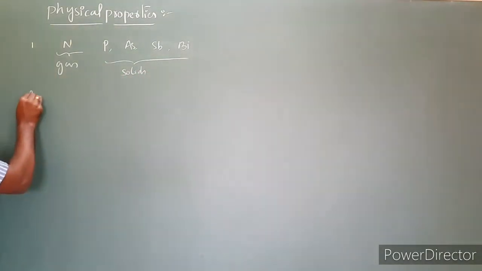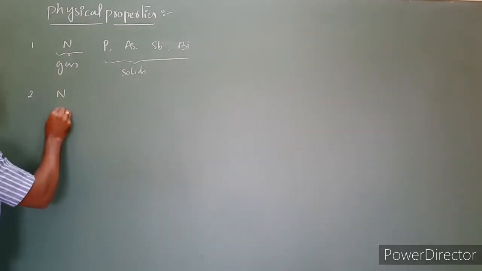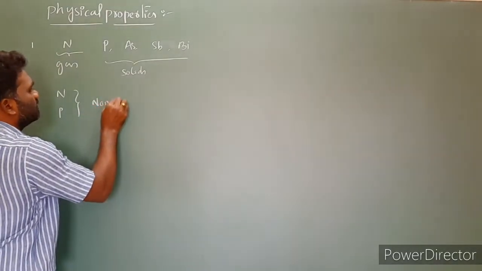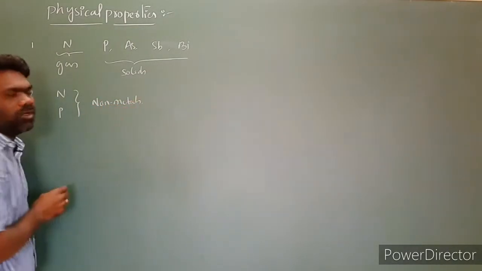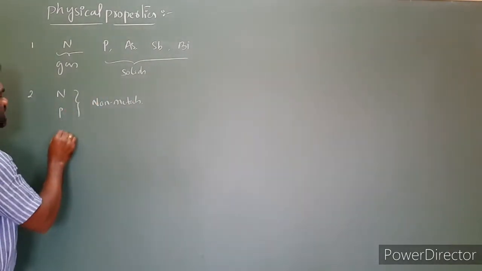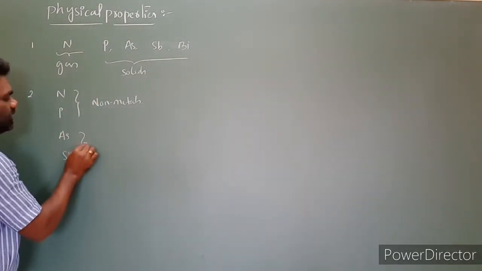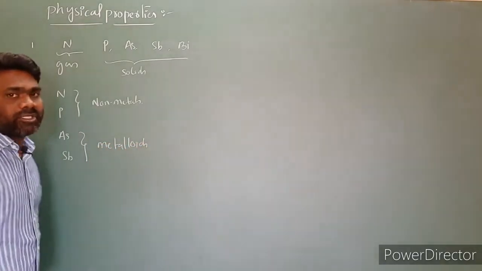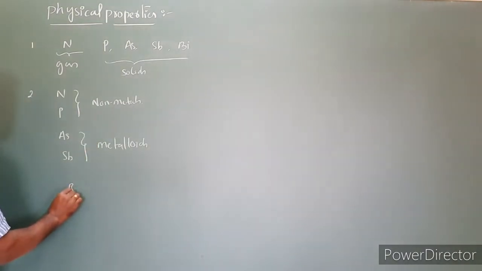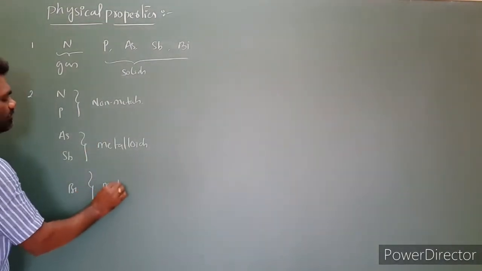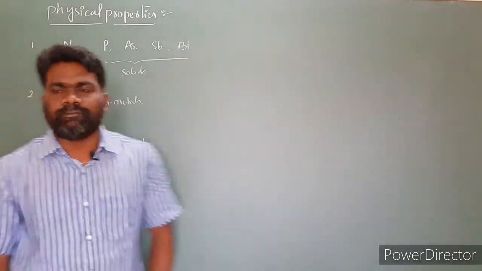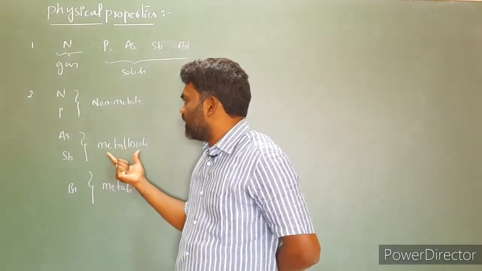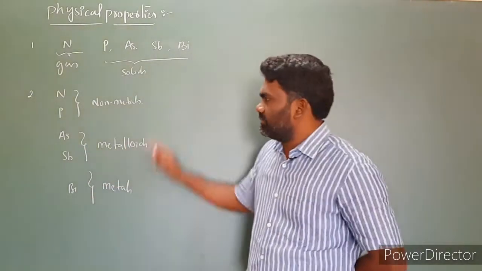Next point. Nitrogen and phosphorus are non-metals. The next elements, arsenic and antimony, are metalloids. And the last element we have is bismuth. Bismuth is a metal. So the first two elements, nitrogen and phosphorus, are non-metals, arsenic and antimony are metalloids, and bismuth is a metal.